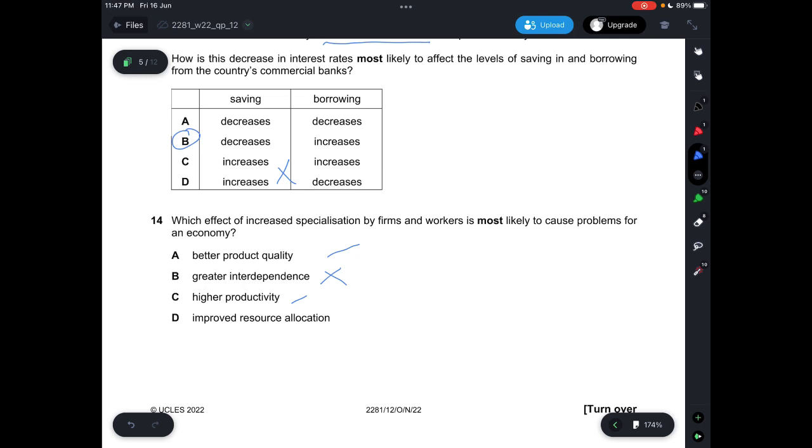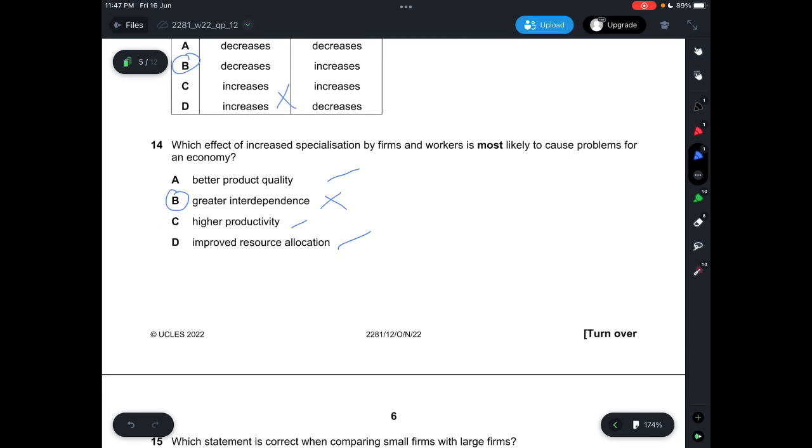D says improved resource allocation, which is correct because the same person doing the same thing knows what kind of resources they need. So rather than having a surplus, they know that they'll be able to produce this thing with this amount of resources. So answer has to be B when it comes to problems, or I should say the disadvantage of specialization.